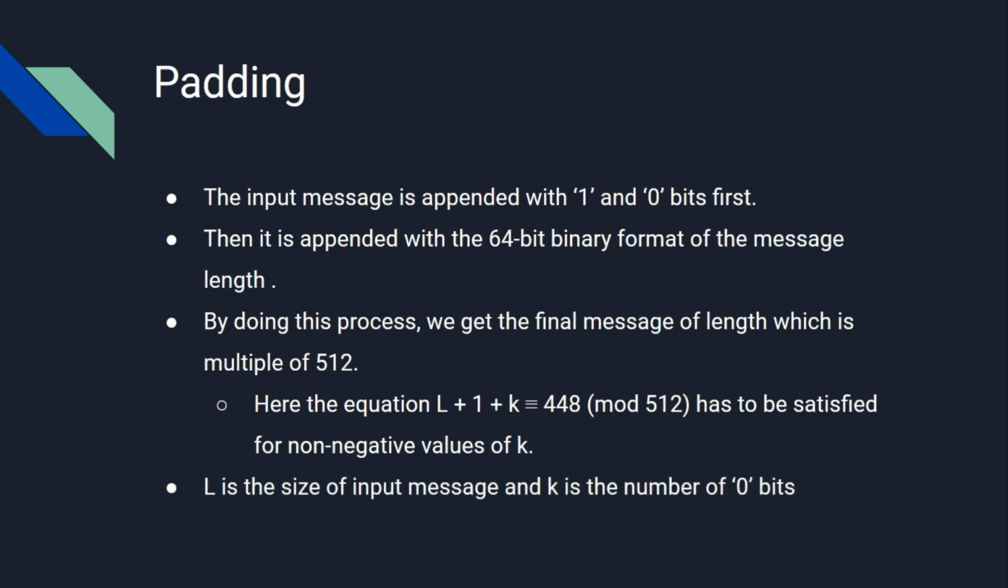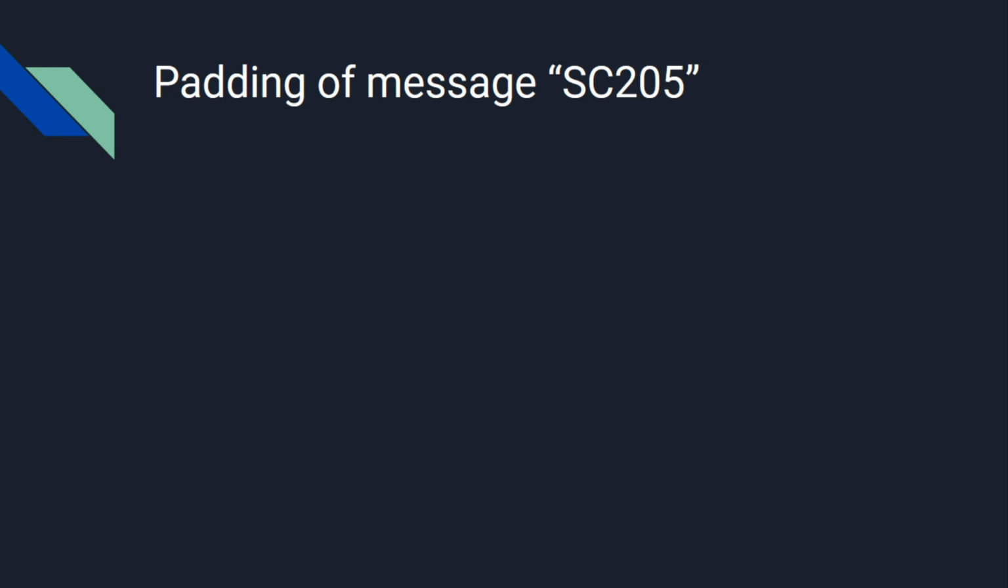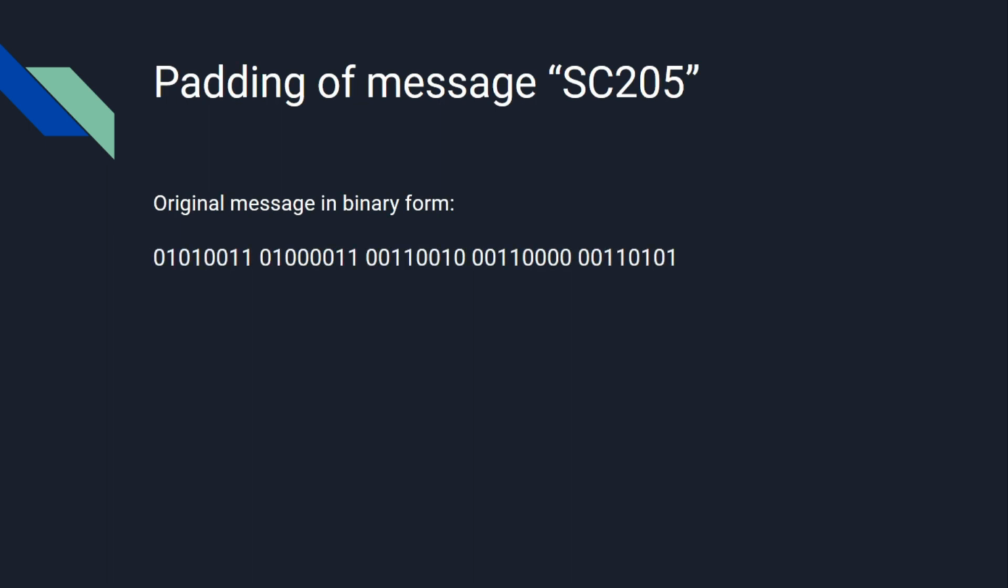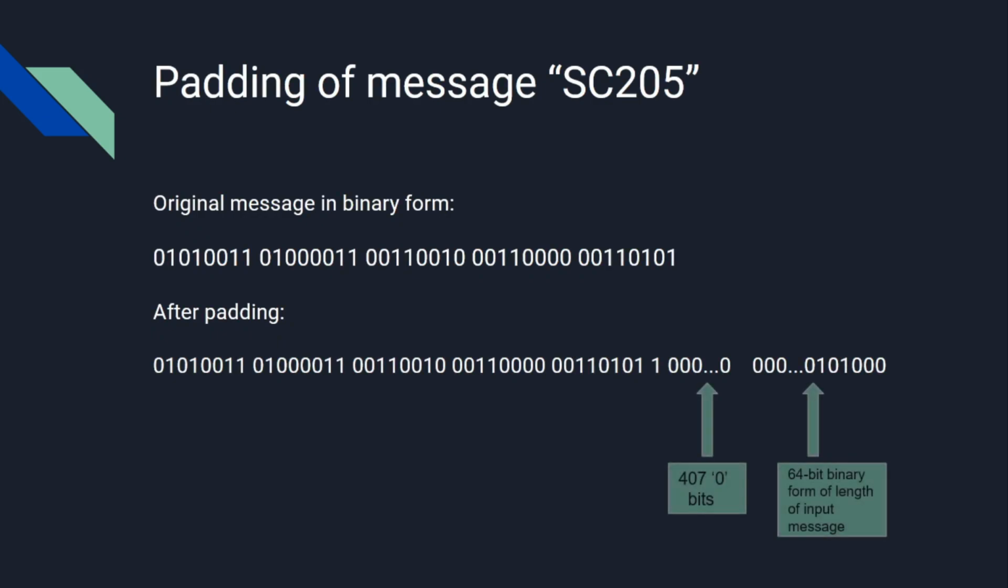Here L is the size of input message. The 1 in the equation indicates the 1 bit to be appended. K represents the number of 0 bits to be appended. Now let's take a look at the padding of message SC205. This is the original message SC205 in binary form. Now below is the message after padding. The next slides will cover the compression function.